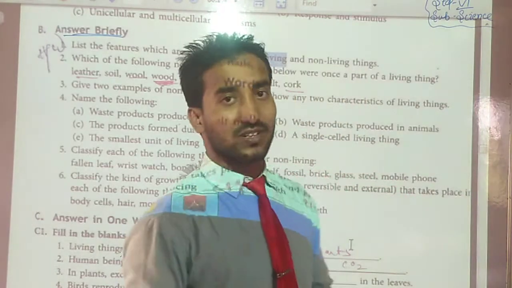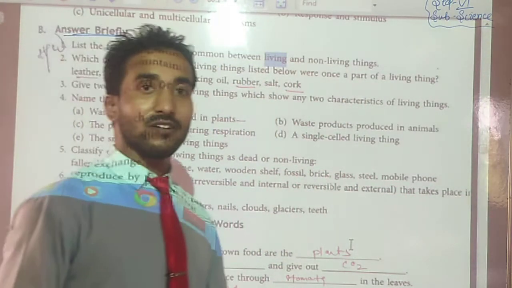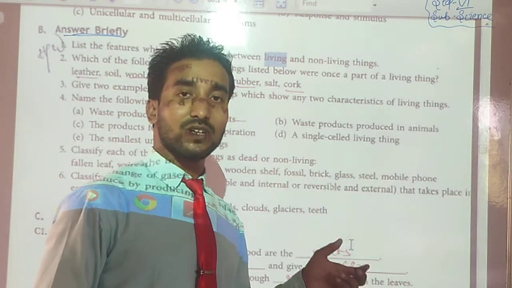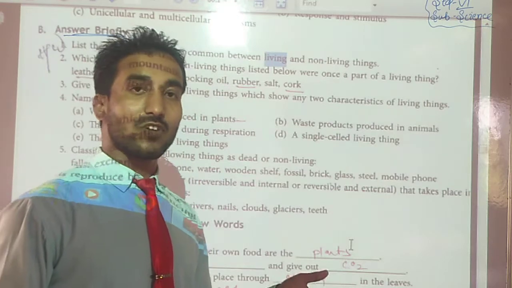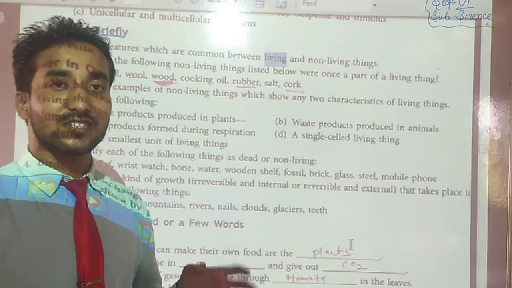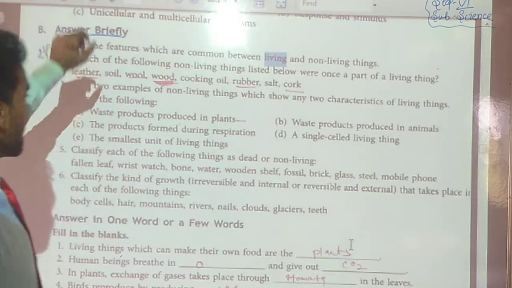Students, I hope you have understood. What is common? Shape and mass. The next point is that living things are made from cells, so the structural unit is the cell, but in non-living things the structural unit is molecules.